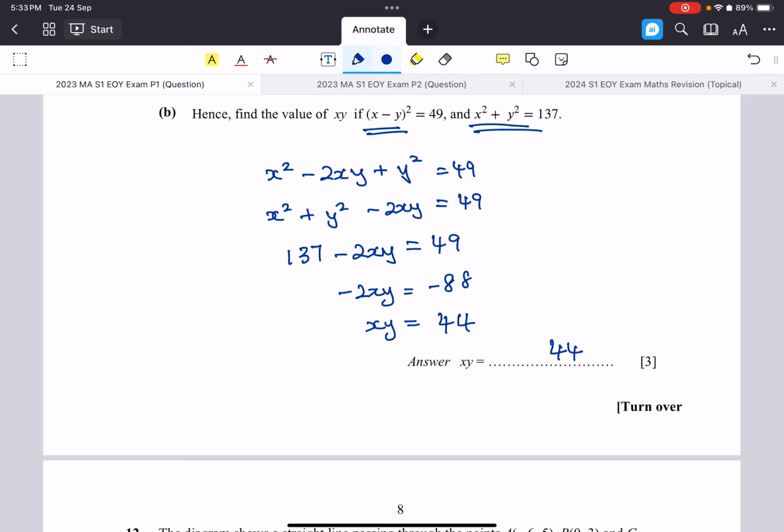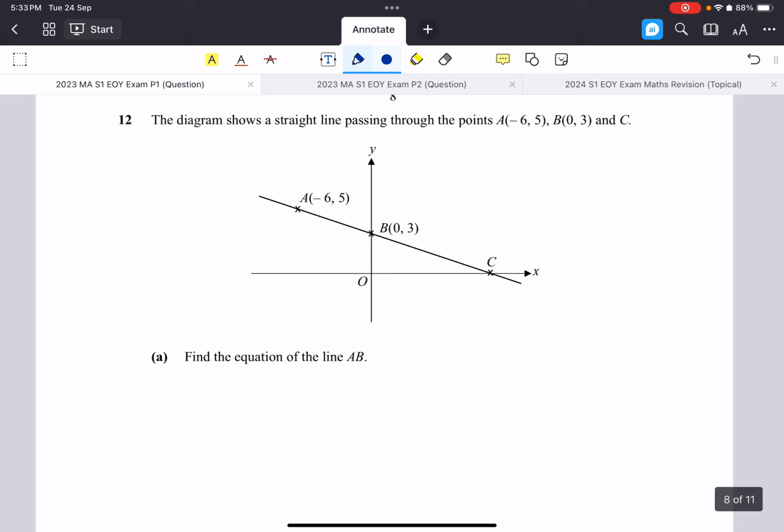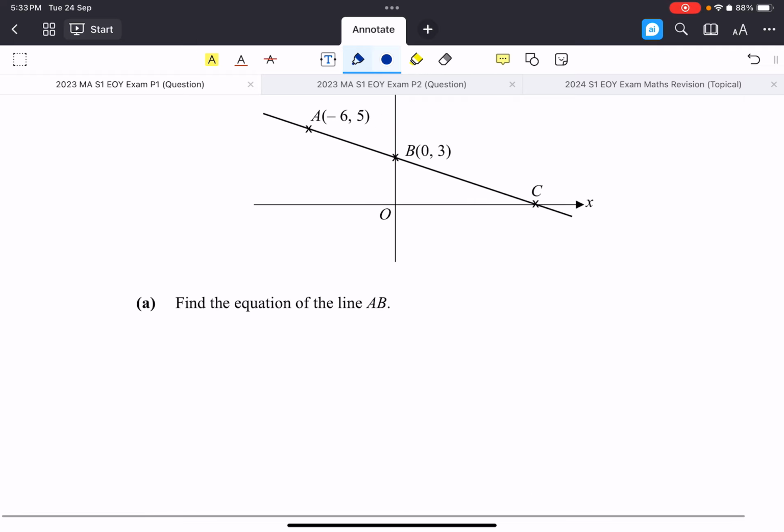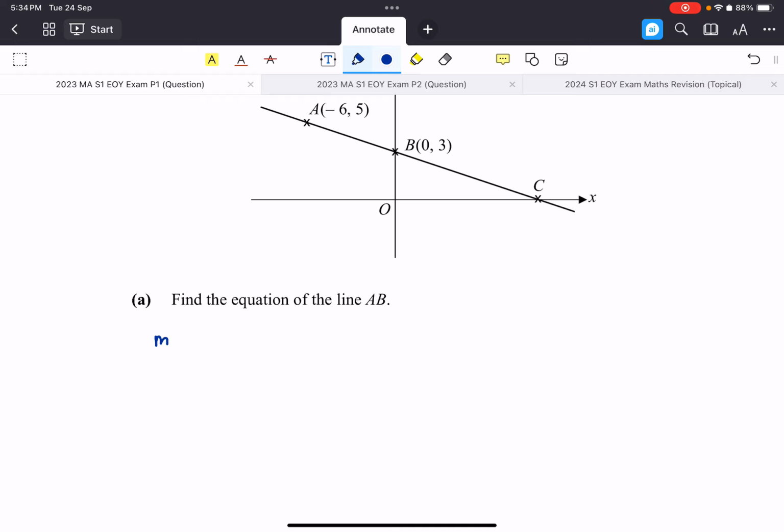Next one. So here we have a diagram that shows a straight line passing through the points. Find the equation. To find the equation of a line, we need two pieces of information: the gradient and the y-intercept. So let's find the gradient first. To find the gradient, m is just rise over run, or if you use the formula, y1 minus y2 over x1 minus x2. We have done this, right?